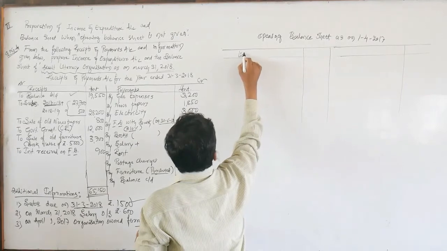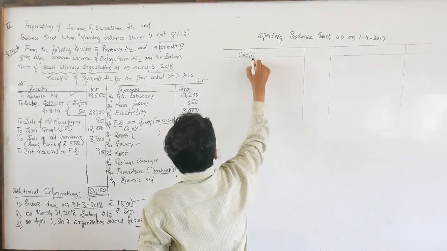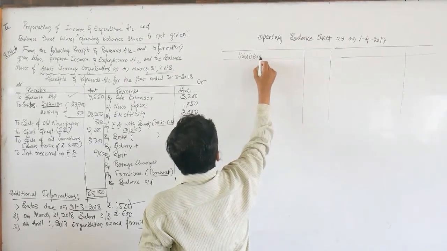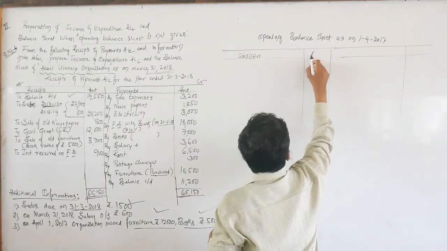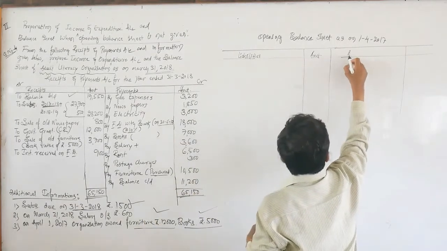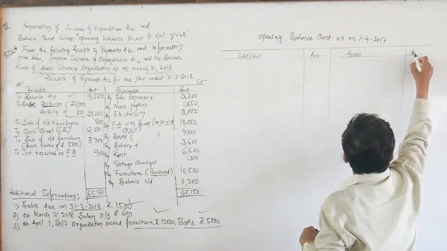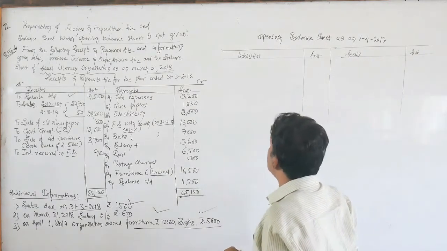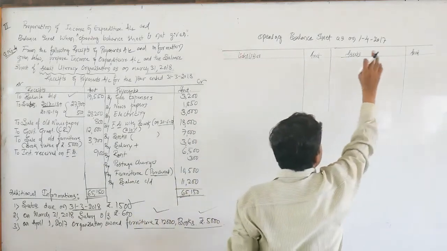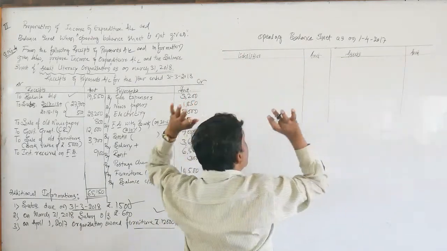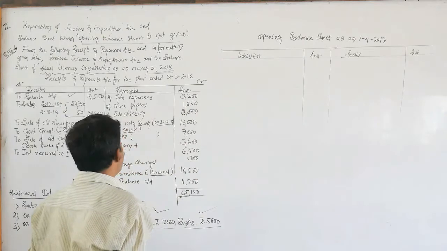Liabilities, amount, assets, amount. It is my request, dear students, don't write BR and CR. Why? Because it is not an account, it is a statement.